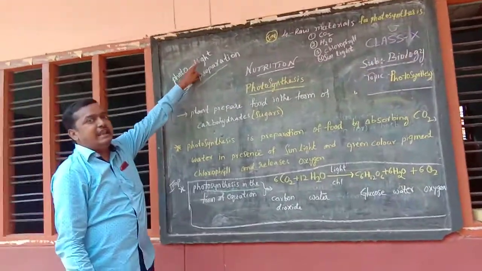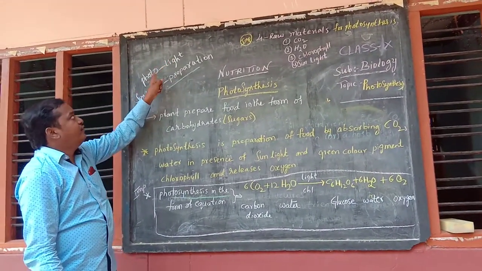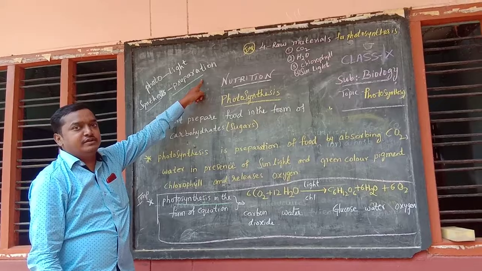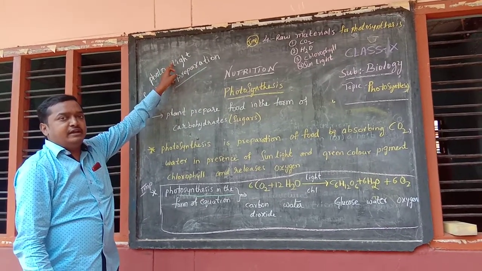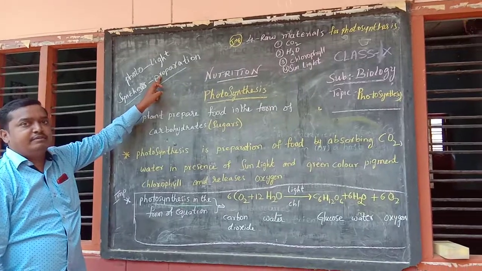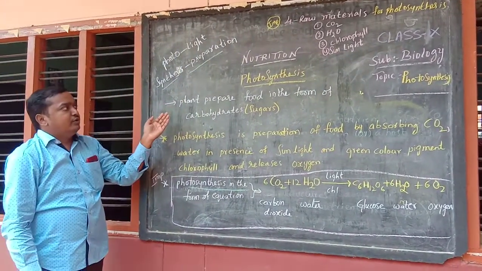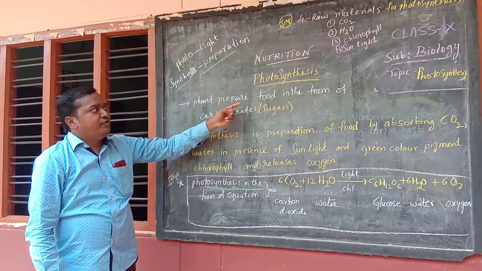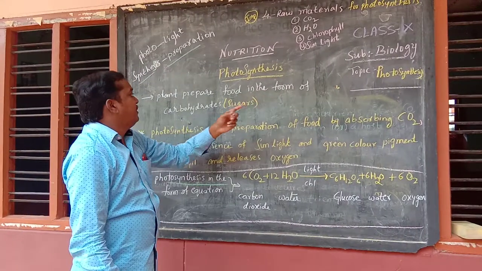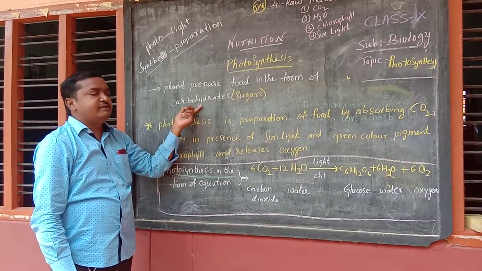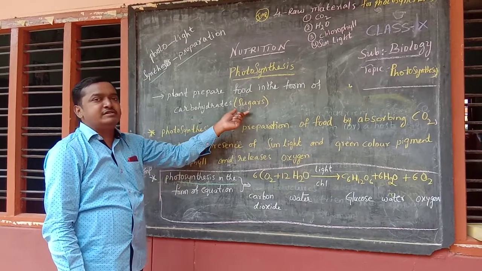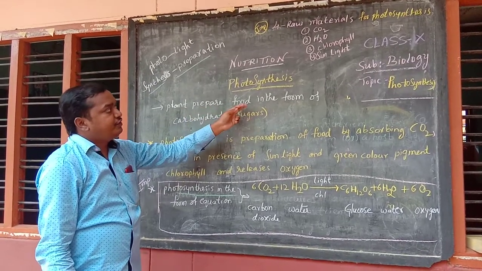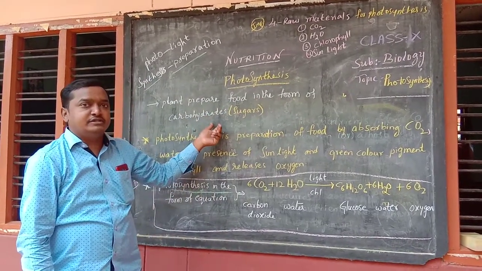Photosynthesis. Photo means light, nothing but the sunlight. Synthesis means preparation. So, with the help of light, food is prepared by the plants. The normal definition for photosynthesis is that plants prepare food in the form of carbohydrates. Carbohydrates are complex food material, generally called in simple words sugars.